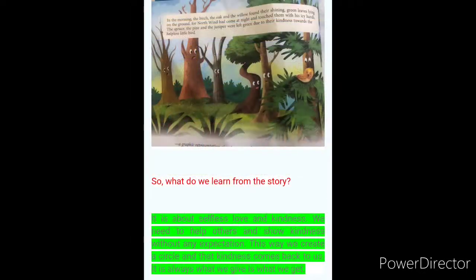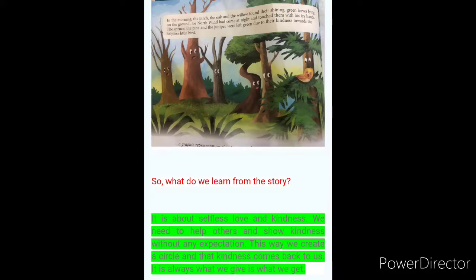So the moral of the story is that we need to show our selfless love and kindness to others. We need to help others and show kindness without any expectation. This way we create a circle and that kindness comes back to us. What we give is what we get. So give your kindness and get your kindness back from other people. So spread your kindness to everyone. So that's the moral of the story.